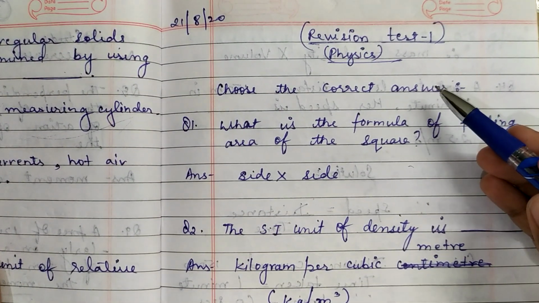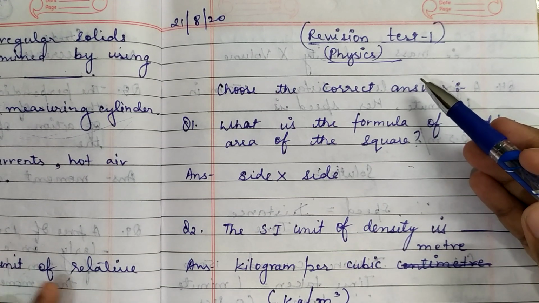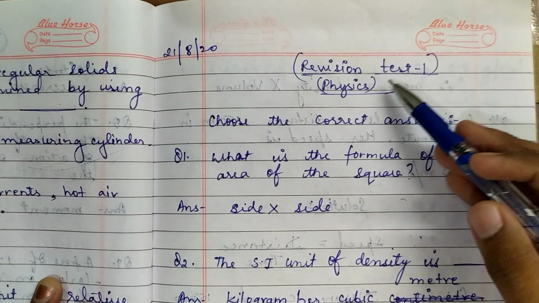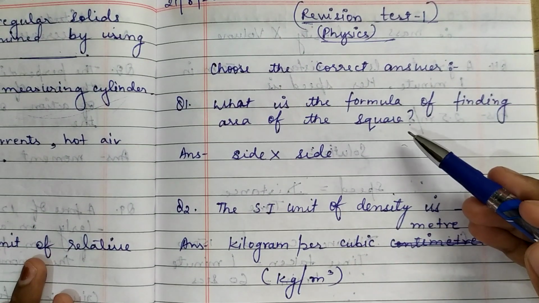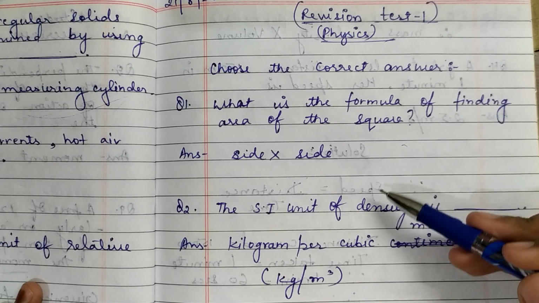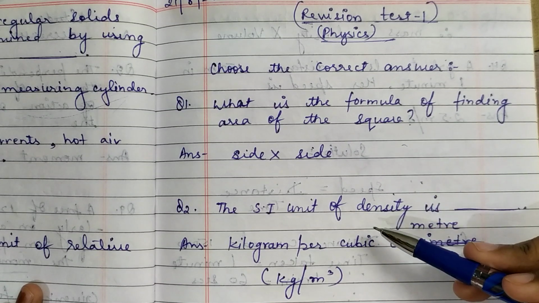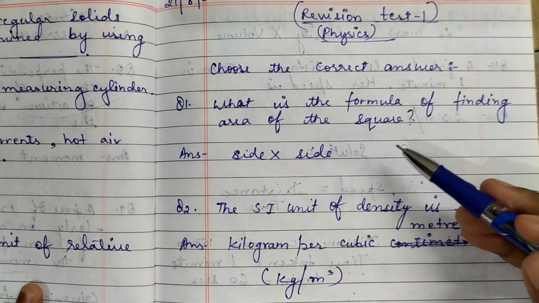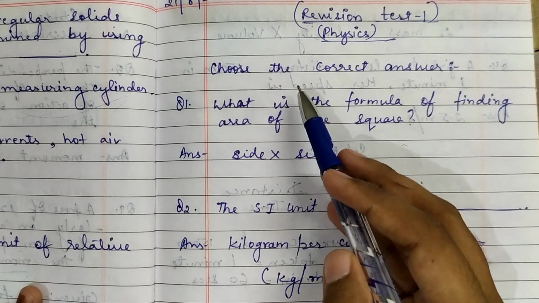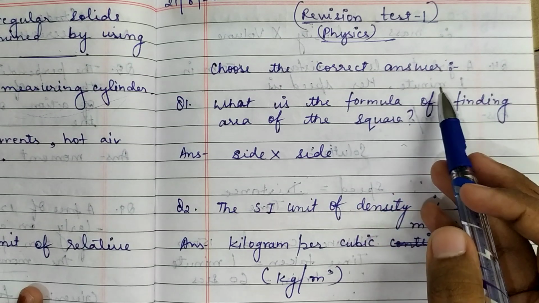Today I am going to discuss the answers of the mock test which I gave you. This was your first revision, online. Many of you were having difficulty with the correct answers, so right now I am going to discuss those answers with you, as well as explain the numericals. The question was, choose the correct answer, or choose the correct alternative.